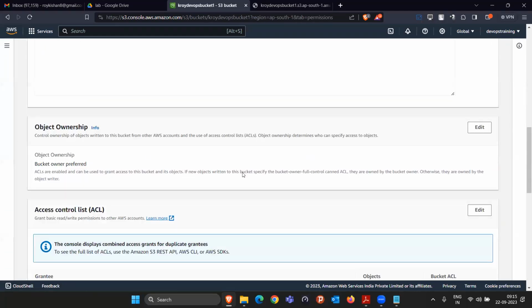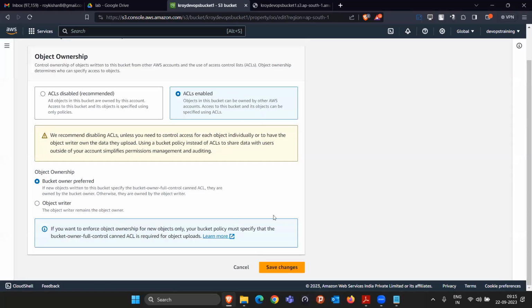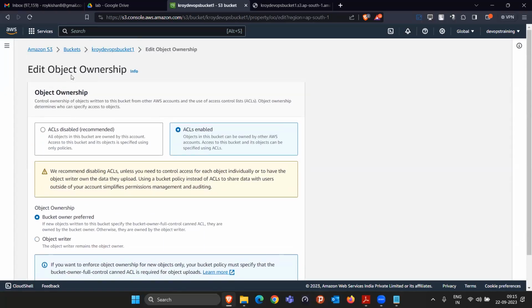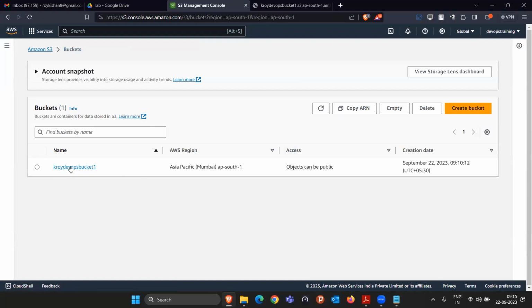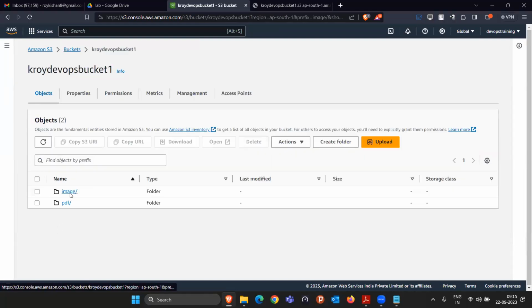We just enable the ACL. That means now we can control this permission. That's why we enabled the ACL by going into the object ownership, and here we have done the ACL. Once this is done, you can come to the bucket section and go to that particular images.